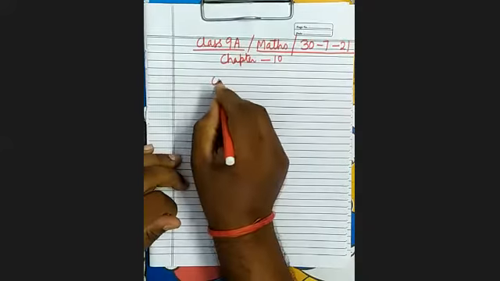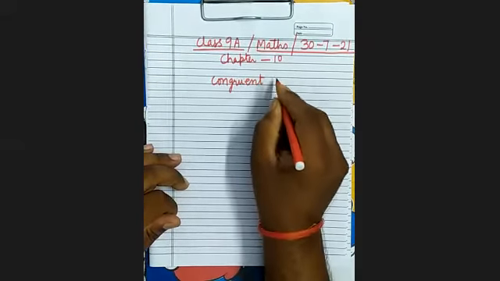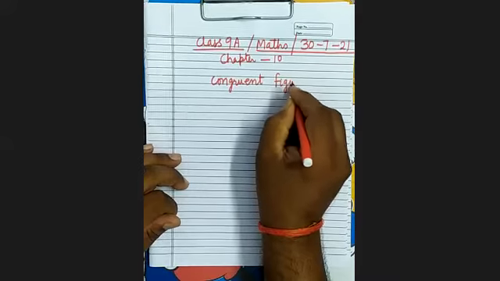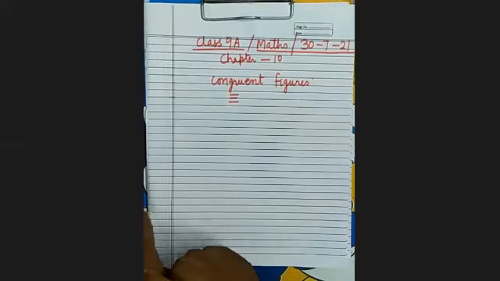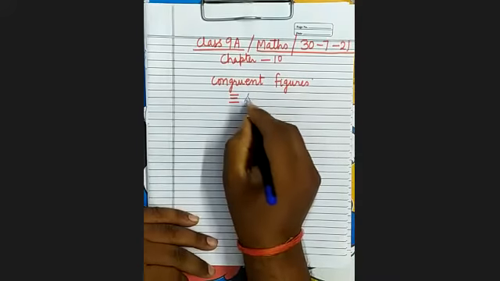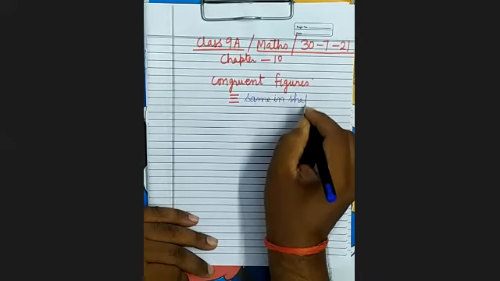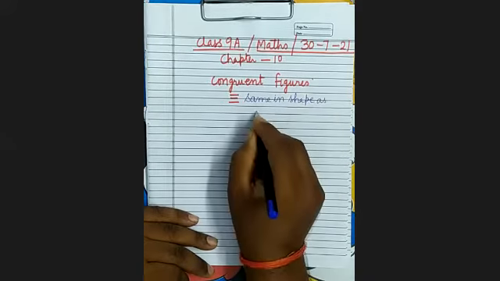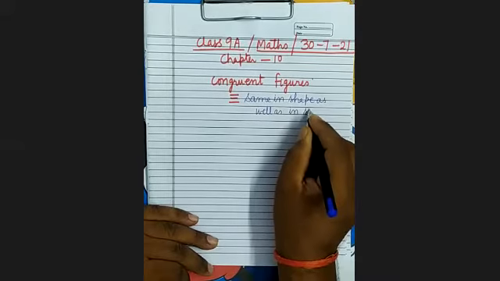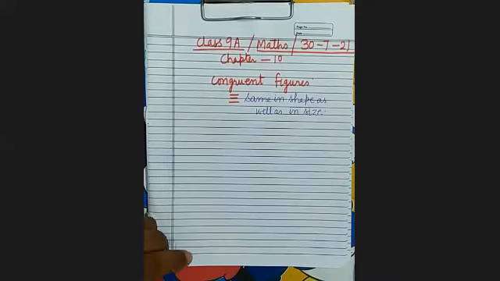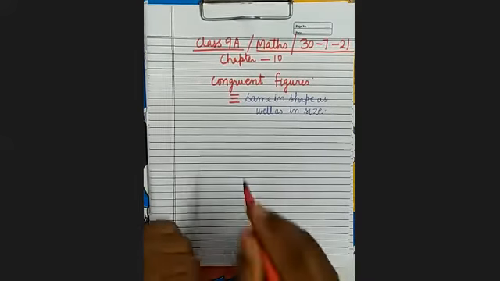Now see here, what is the meaning of congruent? Congruent figures means which are same in shape as well as in size. If two figures are same in shape as well as in the size, then they are said to be congruent.